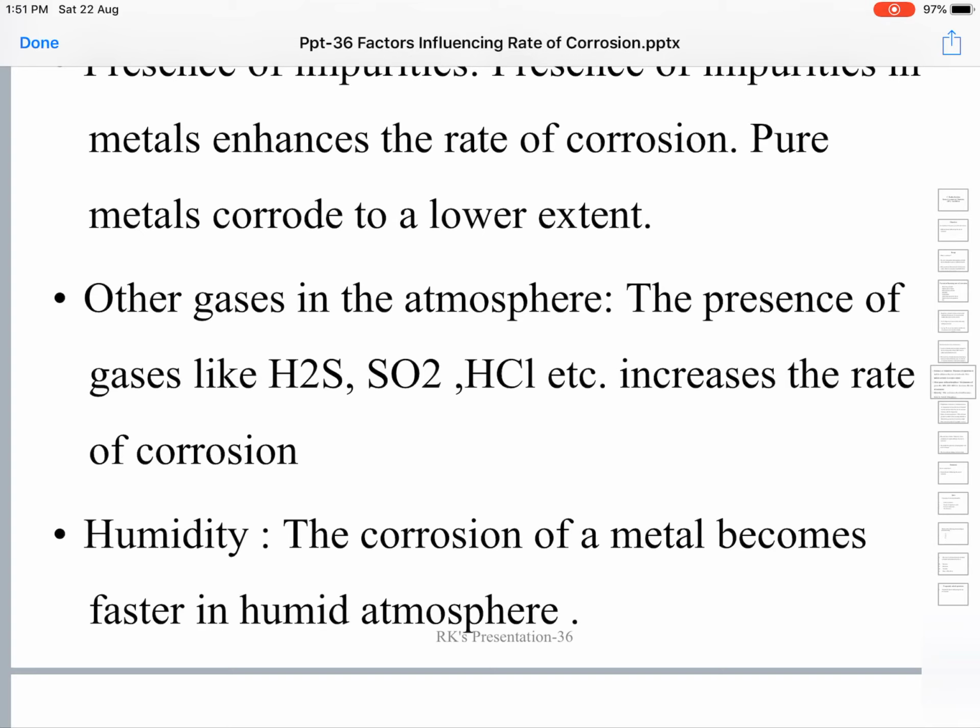So the concentration of reactive gases is directly proportional to the rate of corrosion. Likewise, the rate of corrosion is directly proportional to the humidity, that is, the quantity of water vapor present in the surrounding environment. The more the humidity, the faster the rate of corrosion. The less the humidity, the slower the rate of corrosion.